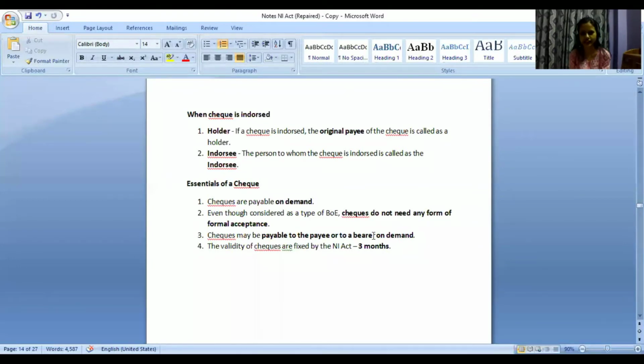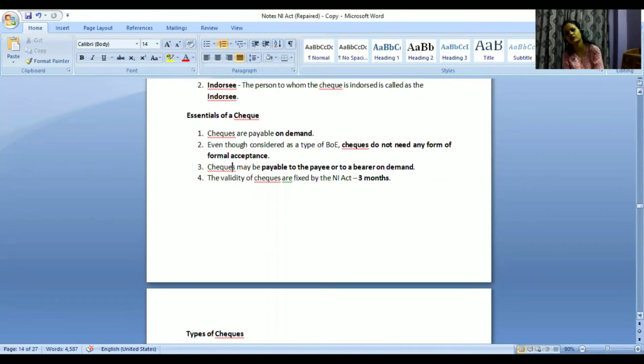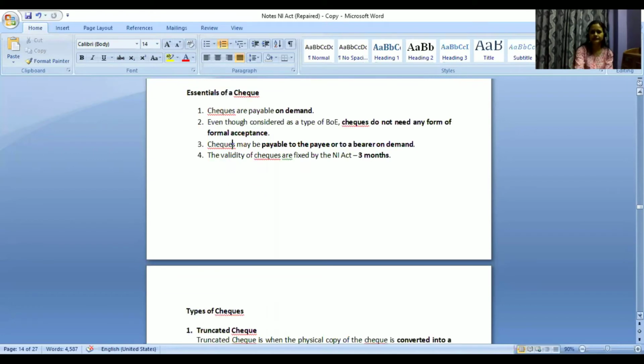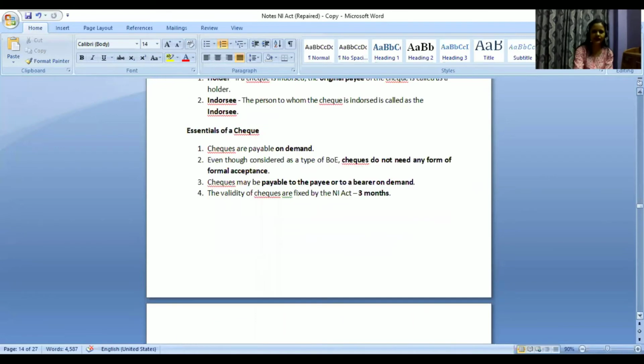Validity for a check is fixed as a 3 months time frame. So within 3 months, the person has to deposit the check and accordingly demand clearing of that particular payment which is pending. So these are some of the essentials of a check.